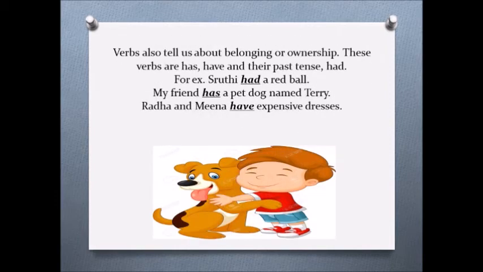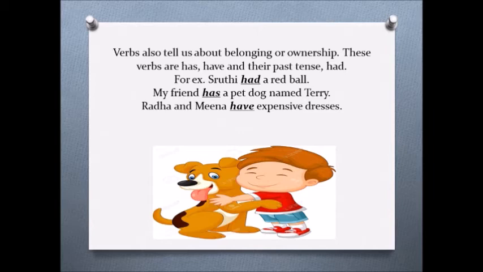Now verbs also tell us about belonging or ownership. Now we are going to study about has, have and had. These verbs are has, have and their past tense, that is had. So they are telling about belonging or about ownership. This thing belongs to this person.